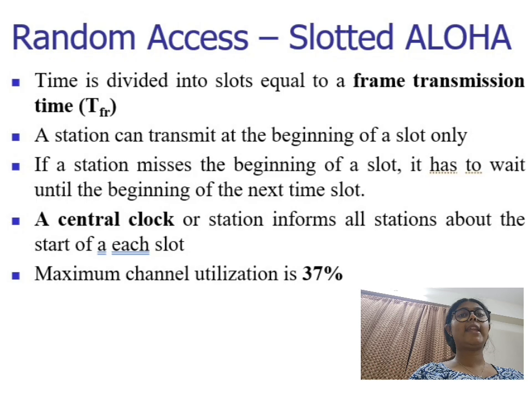As we can see in the diagram, there are different slots present. In pure ALOHA, we could send whenever we wanted, but in slotted ALOHA there are time slots, and only at the beginning of a slot are you allowed to transmit. If a station misses the start of a slot, it must wait until the next slot. Because the transmissions are synchronized with the time slots, the probability of collisions is reduced.